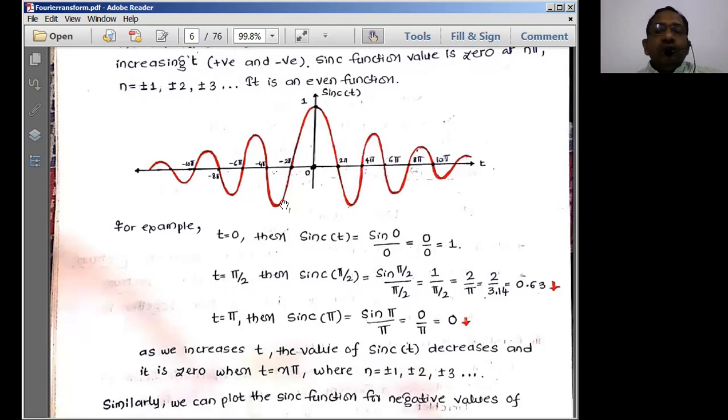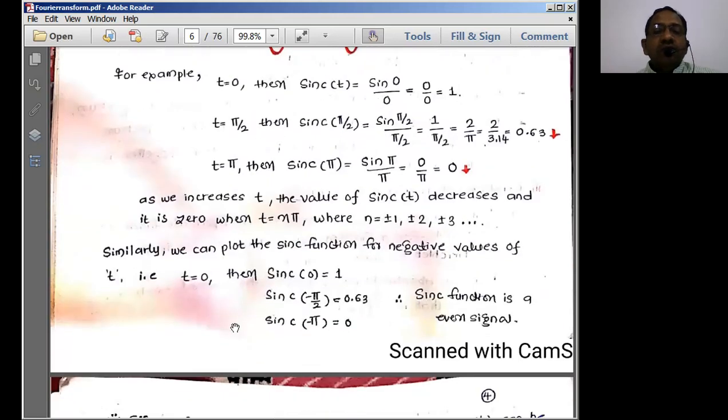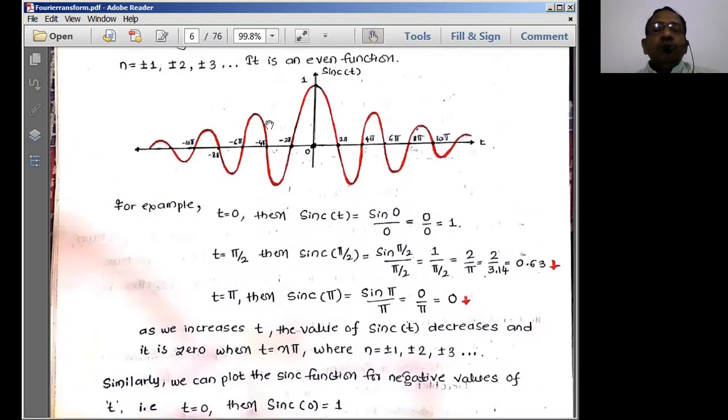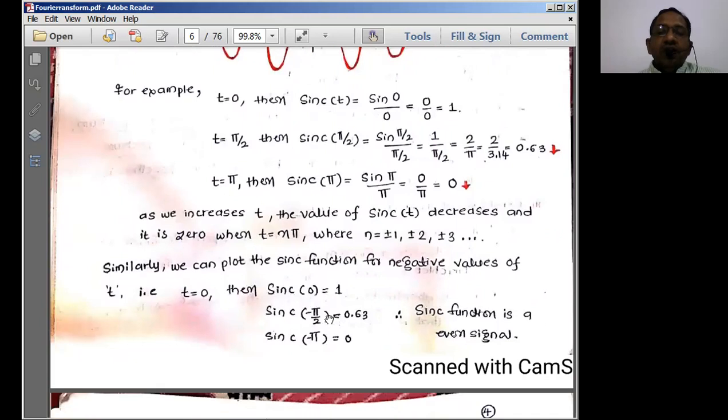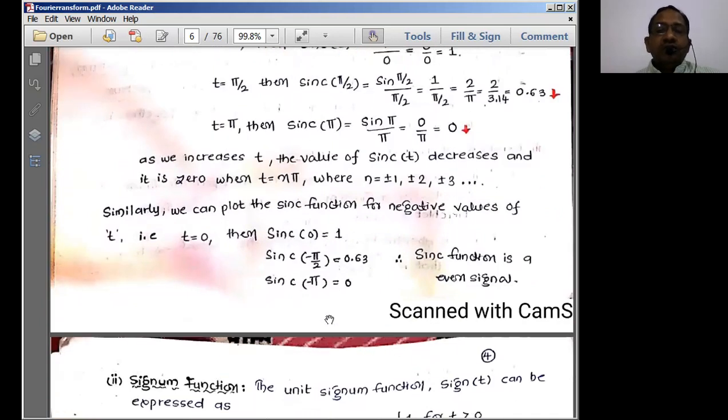Then if you change the time, t is equal to pi by 2 on the time axis, then sine pi by 2 is equal to 1. Divided by pi by 2, it is going to be 2 by pi, which is less than 1. So as you go beyond 0 towards t equal to infinity, the value simply decreases, oscillating like this. When you plot all these things, you get this kind of signal representation, which is known as the sinc function.